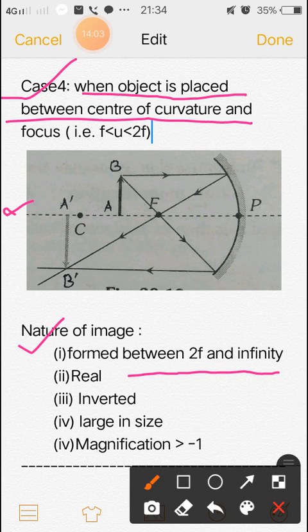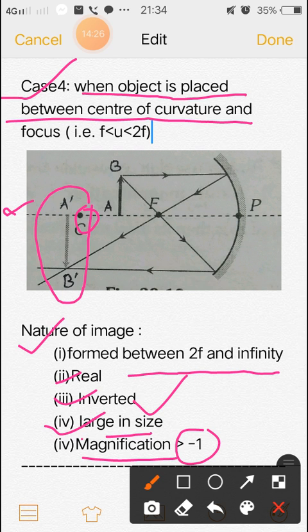Here is infinity and this is 2F. This is real and inverted. You can see this is inverted and larger in size. Because the size is larger, the magnification is greater than 1. The minus sign indicates that this is inverted.